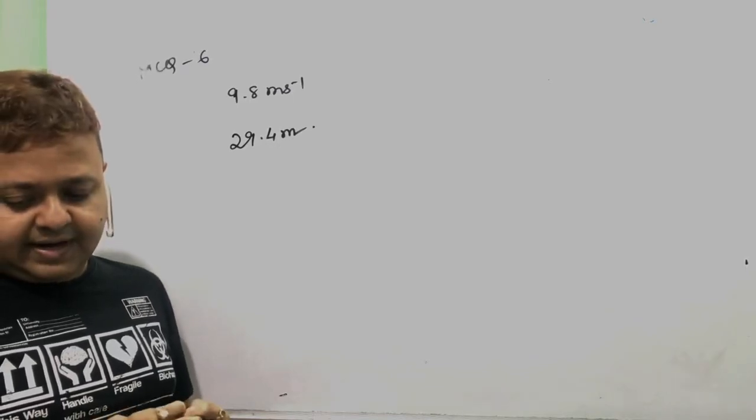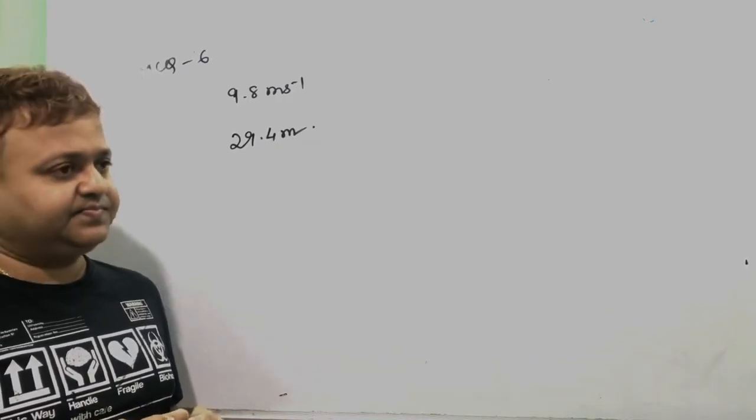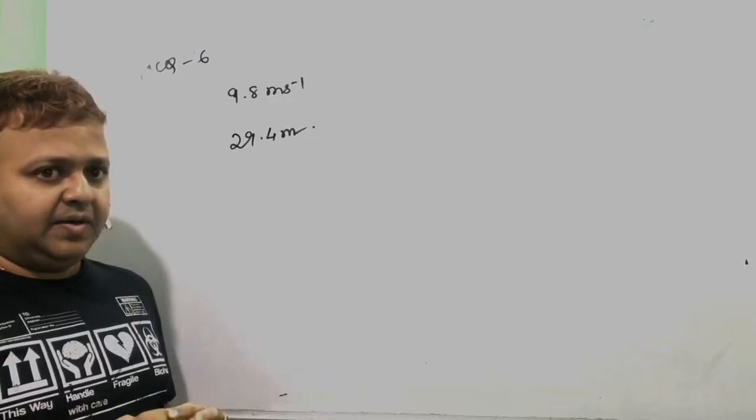How long will it take before hitting the ground?